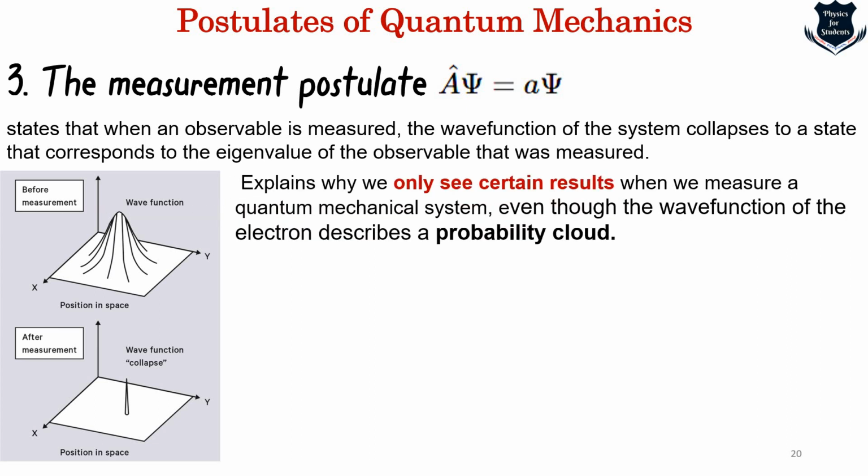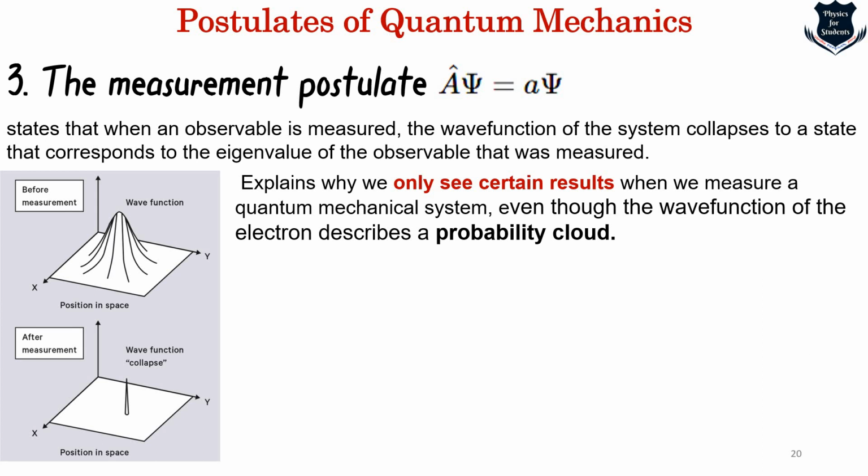Now it explains why we only see certain results when we measure a quantum mechanical system, even though the wave function of the electron describes a probability cloud. That means the certainty or discreteness of the quanta which is measured is dictated by the third postulate.